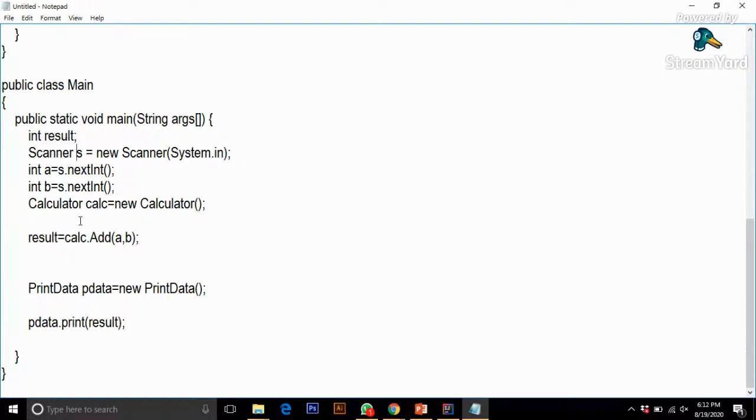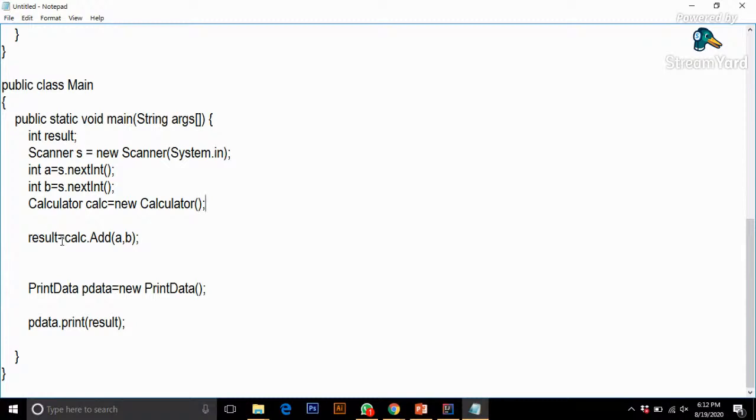Now in order to create an object of the calculator class, I have to go through the same method. That is, first of all the class name, then the object name, and then the keyword new, and then the class name with brackets, and then enclose it with a semicolon. So this is how I create an object. Now cal can access the class Calculator.